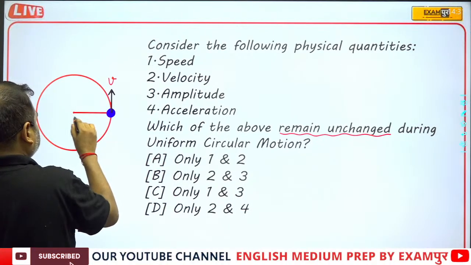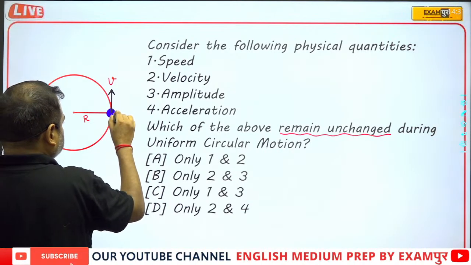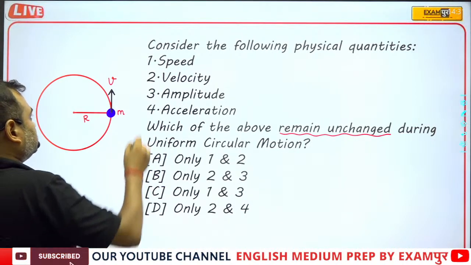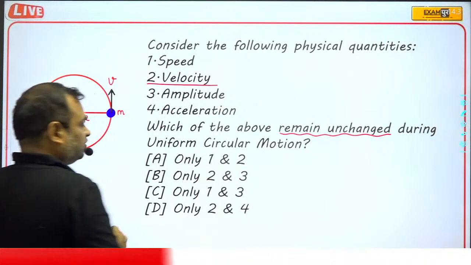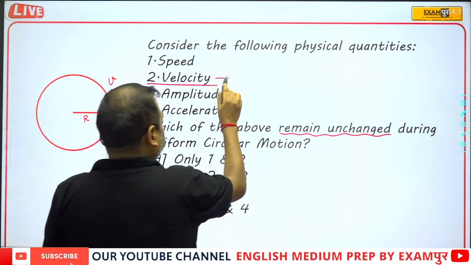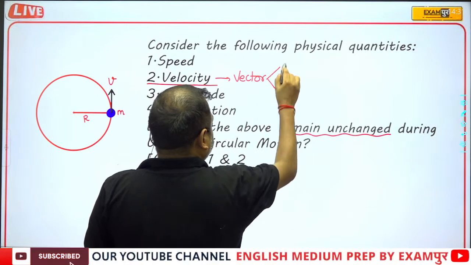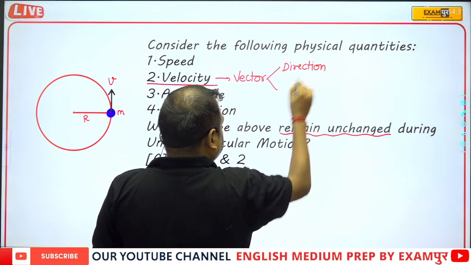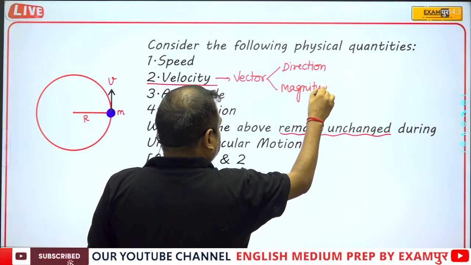So this is the radius of the circle, and the mass is m. Now, first of all, if we talk about the velocity, this is a vector quantity, and vector means direction and magnitude.